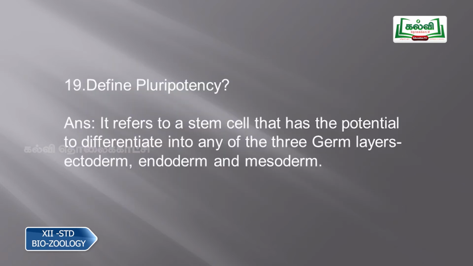Then question number 19, define pluripotency. The answer is, it refers to a stem cell that has the potential to differentiate into any of the three germ layers, that is ectoderm, endoderm and mesoderm. So from them it will arise into any of the cells. So that is called pluripotency.